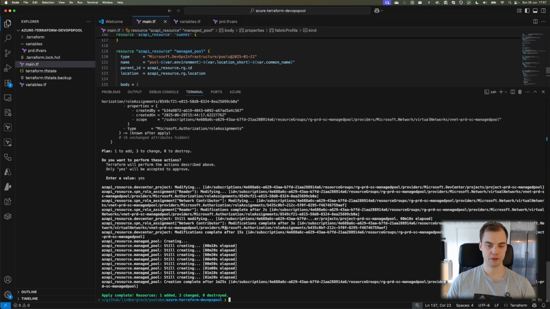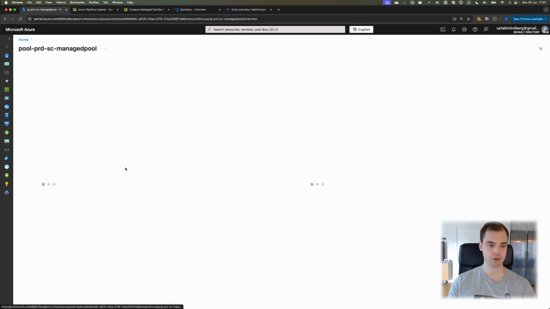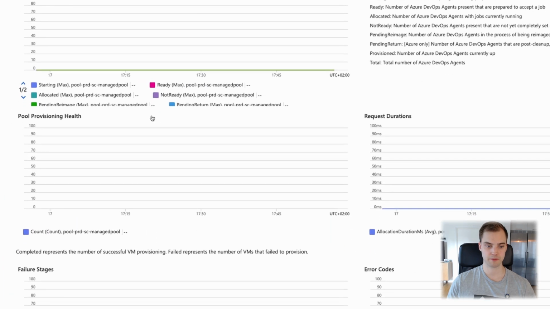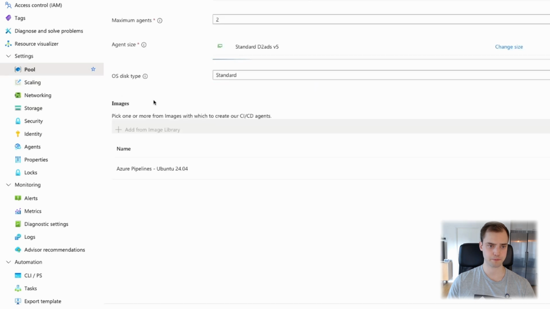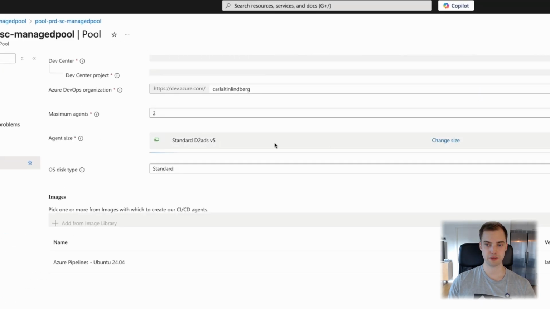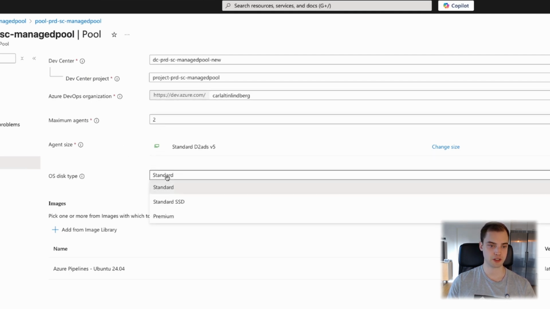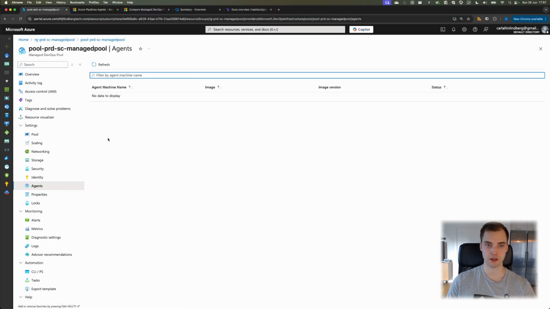All right, that seems to have worked. So back in the portal, if we do refresh here, we do see we have our managed DevOps pool. And here we can follow the metrics, obviously; right now it's not being used, but in here we can see some fun things. So in the pool, for example, here's our configuration, the agent size, we could change that. We can see what organization we're working with, like how many agents we allow. You could change to a better disk if you want faster jobs. And then you have agents. So right now it says no data to display because we don't have any pipelines running.